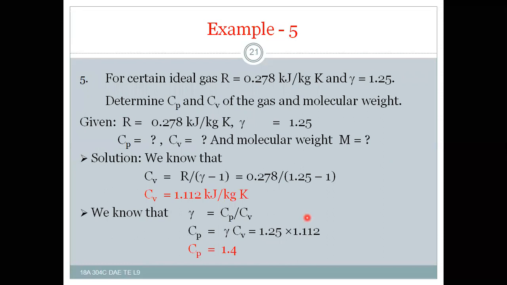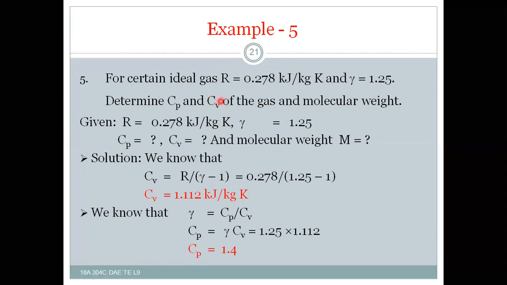And now example 5. For a certain ideal gas, R is equal to 0.278 kilojoule per kg Kelvin, and gamma is equal to 1.25. Determine Cp and Cv of the gas and molecular weight. So R is there for us, gamma is there for us. By using these relations, you can calculate Cv, that is Cv is equal to R by gamma minus 1.